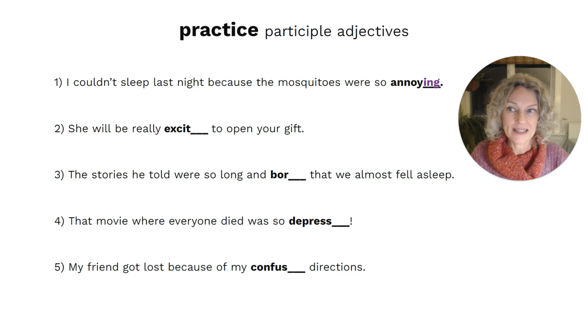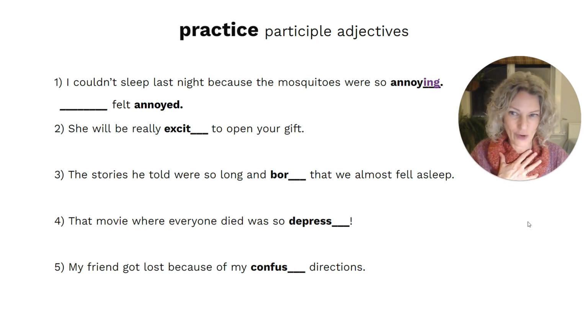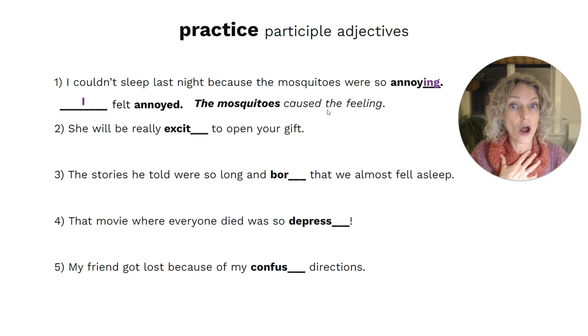We're describing the mosquitoes. So who felt annoyed? I felt annoyed. And it was those mosquitoes who caused the feeling. So the one who feels the feeling gets the ed adjective, and the one causing the feeling gets the ing.